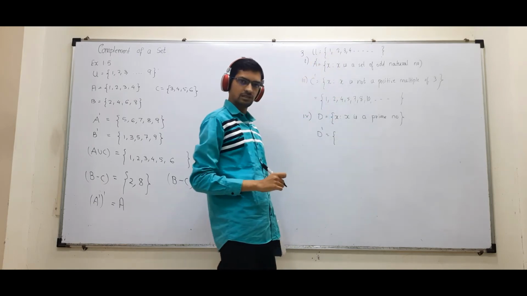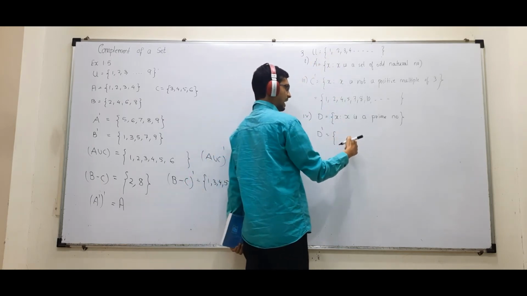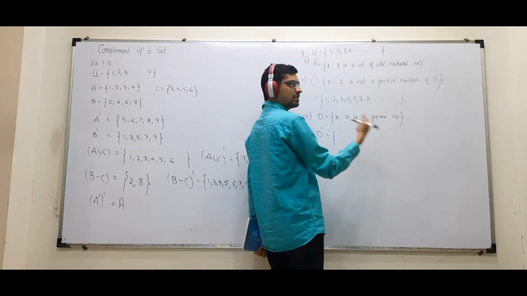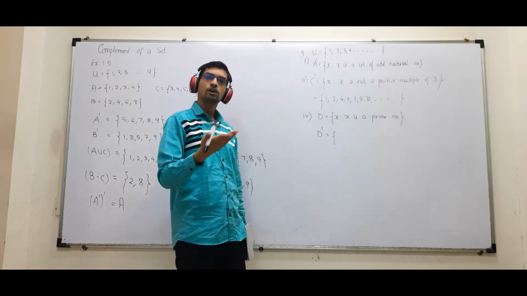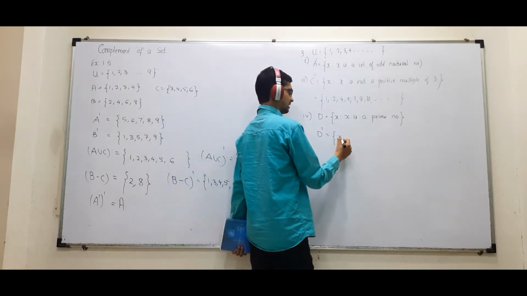But if I write X is not prime तो 1 आएगा ही नहीं इसमें, कि 1 is neither prime nor composite.